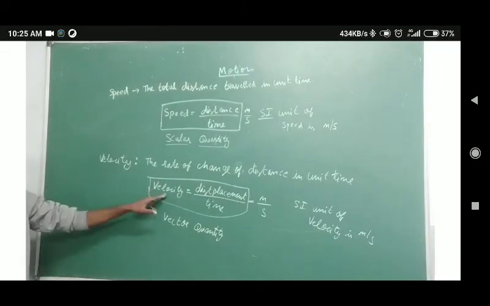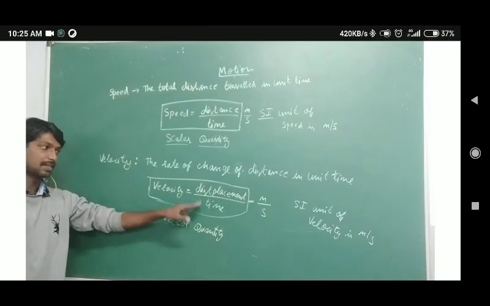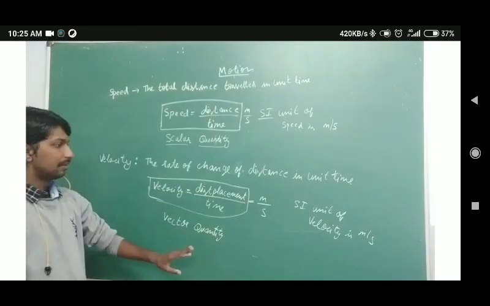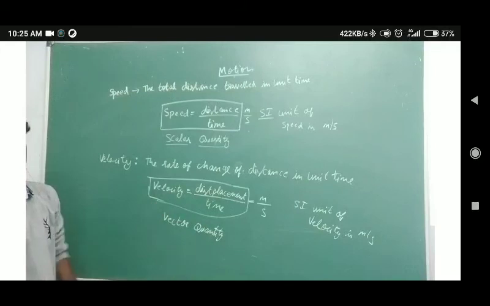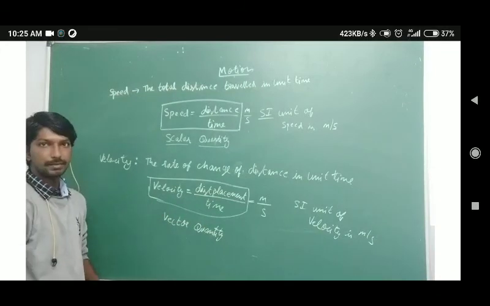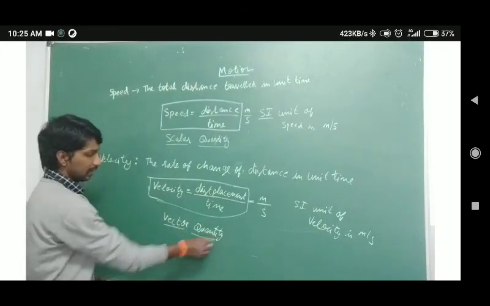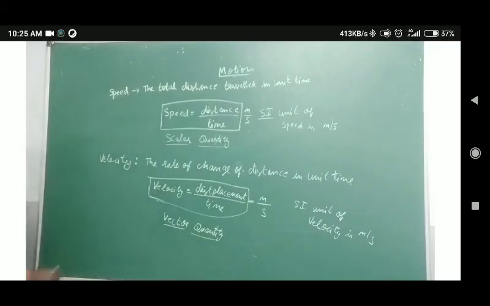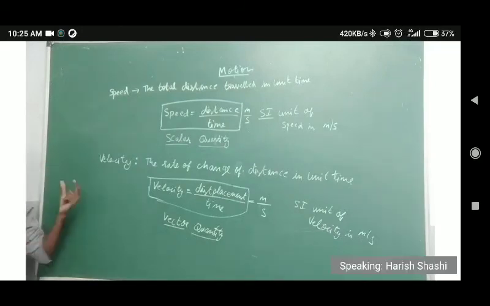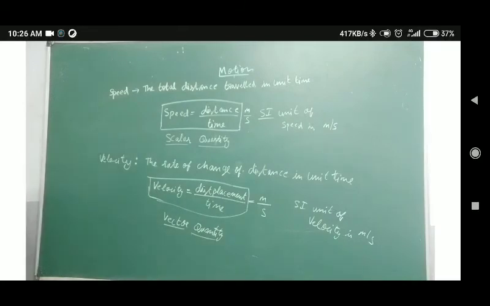The expression is velocity equals displacement by time, the SI unit is meter per second, and it is a vector quantity. So this is the difference between speed and velocity, as well as the definitions, expression, and SI unit of speed and velocity.